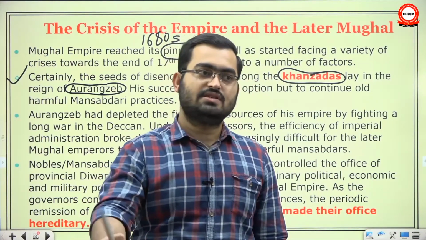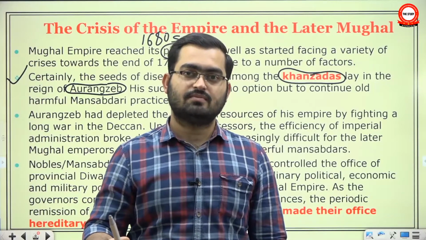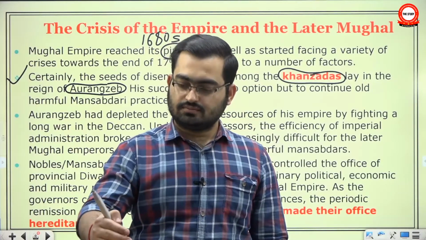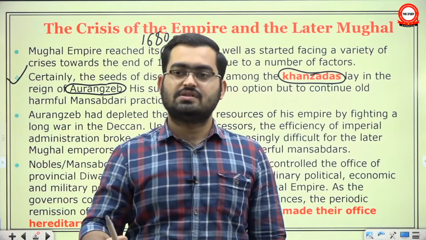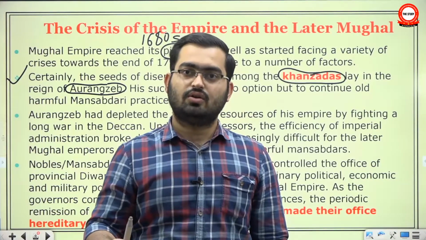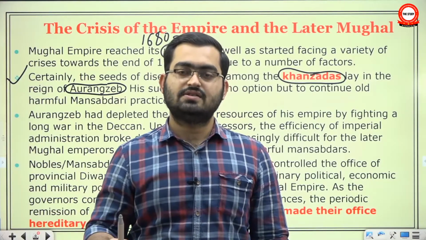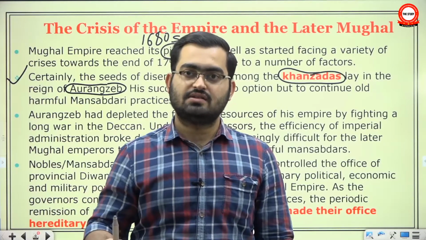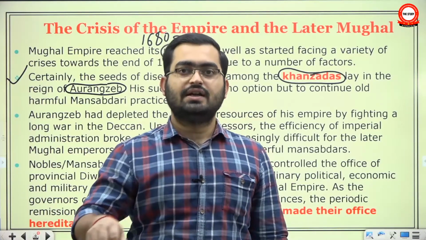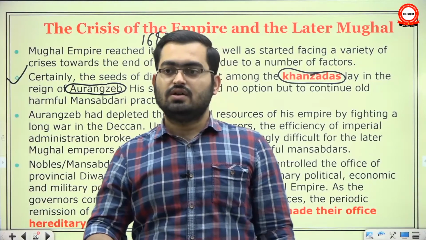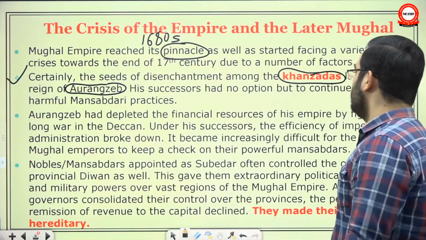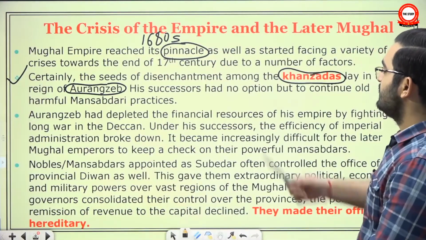So obviously the nobles will extract a lot of concessions from them. In that process they will say, I need high rank. Not only me, even my followers will need high mansabs. Now we will need Jagirs, and for all that you will have to take Jagir out of Khalisa land. So these harmful practices had to be continued by the emperors after Aurangzeb.